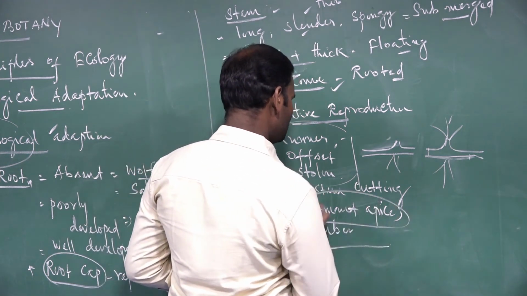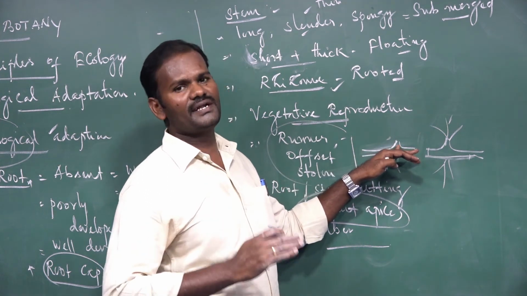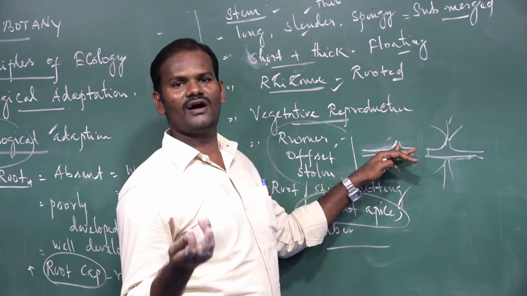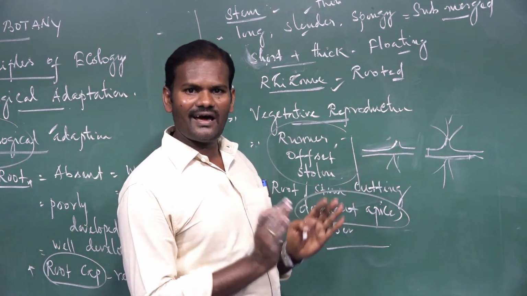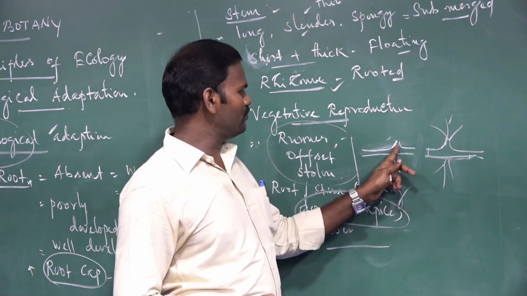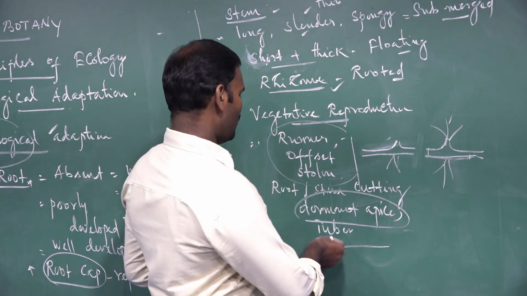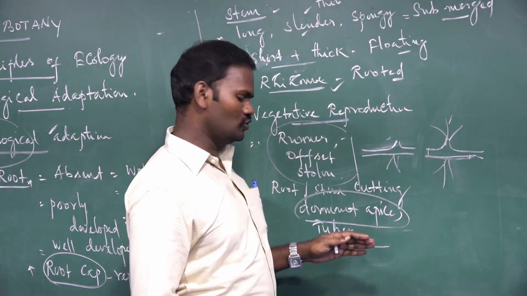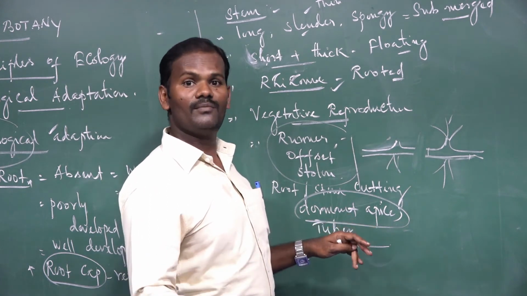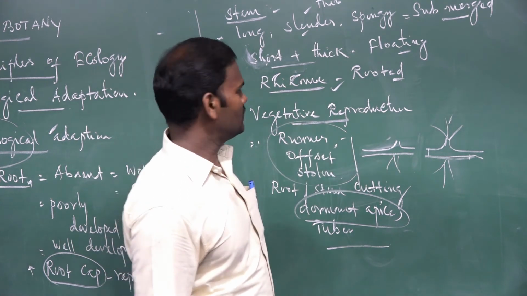And dormant apices: certain tips of the plant remain dormant under unfavorable conditions, due to lack of water and food scarcity. When conditions are favorable, the shoot tip develops into another young plant. Similarly with tubers: underground stems become dormant, and when conditions are favorable, they develop into young plants. So these are the vegetative forms of reproduction.